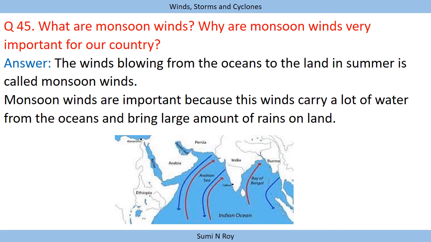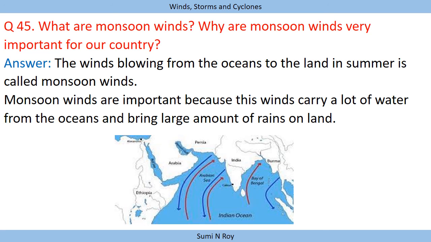Next question is: what are monsoon winds? Why are monsoon winds very important for our country? The wind blowing from the ocean to the land in summer is called monsoon wind. As we know, during summer the land is hot. So the hot air from the land rises up, and the cooler air from the ocean moves towards the land. This type of wind movement, that is the wind blowing from the oceans to the land in summer, is called monsoon winds.